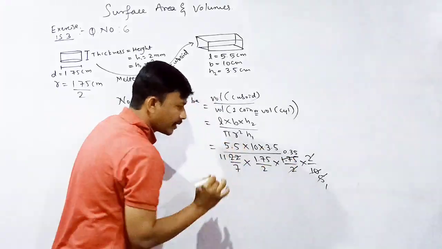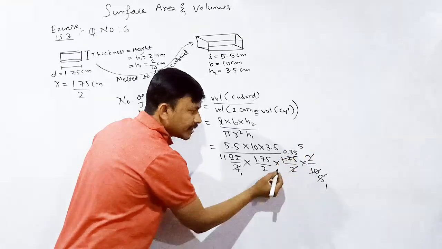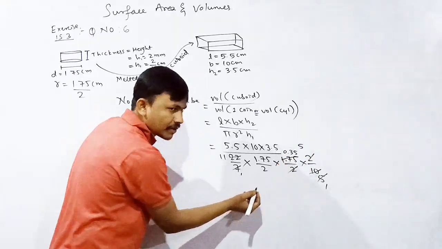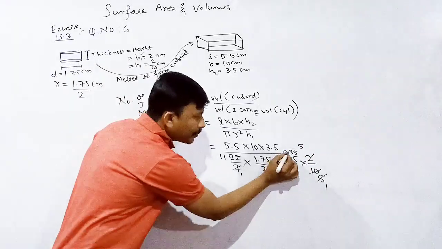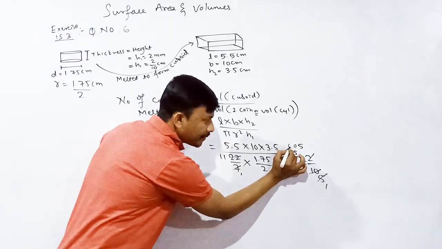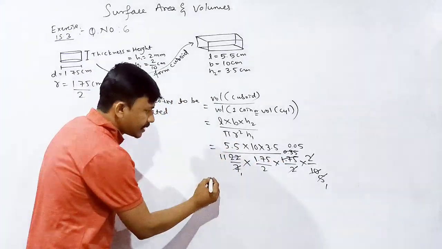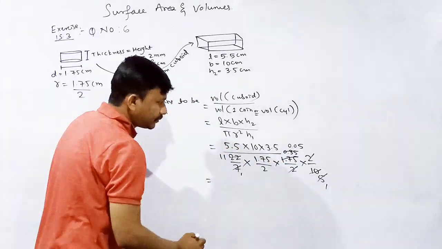Okay. Next, 7 ones are 7, 7 fives are 35. Correct? How many decimal points? 1, 2 decimal points. One number is there, then point. Okay. Then this is equal to, what are the numbers here?